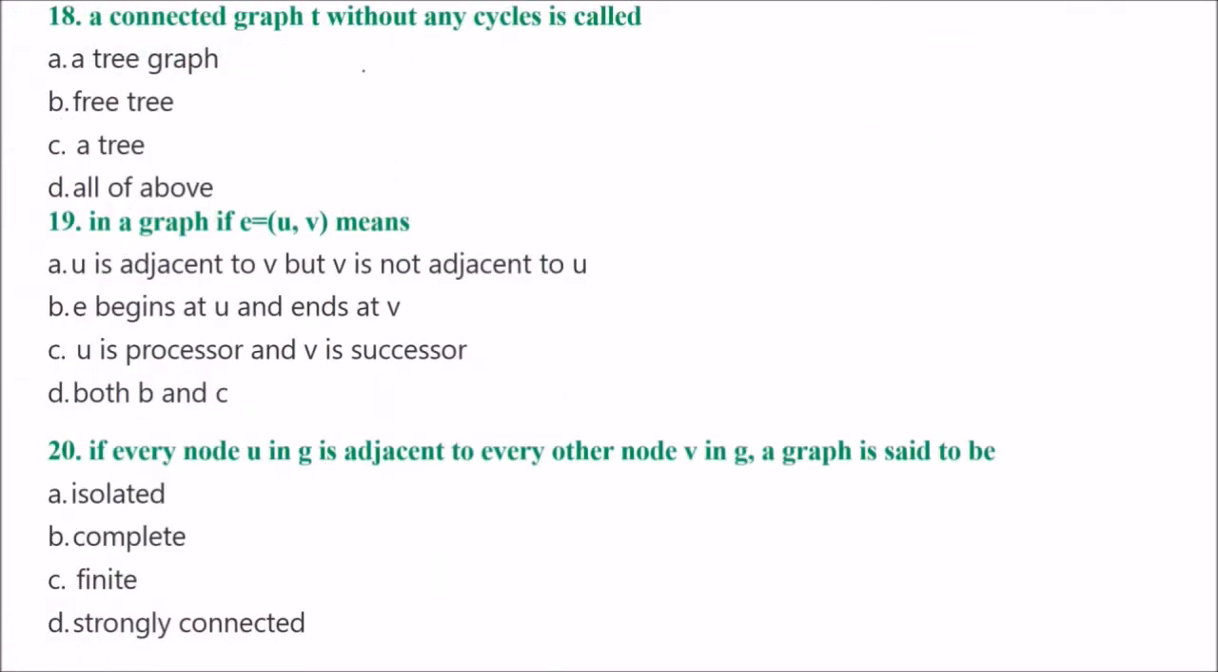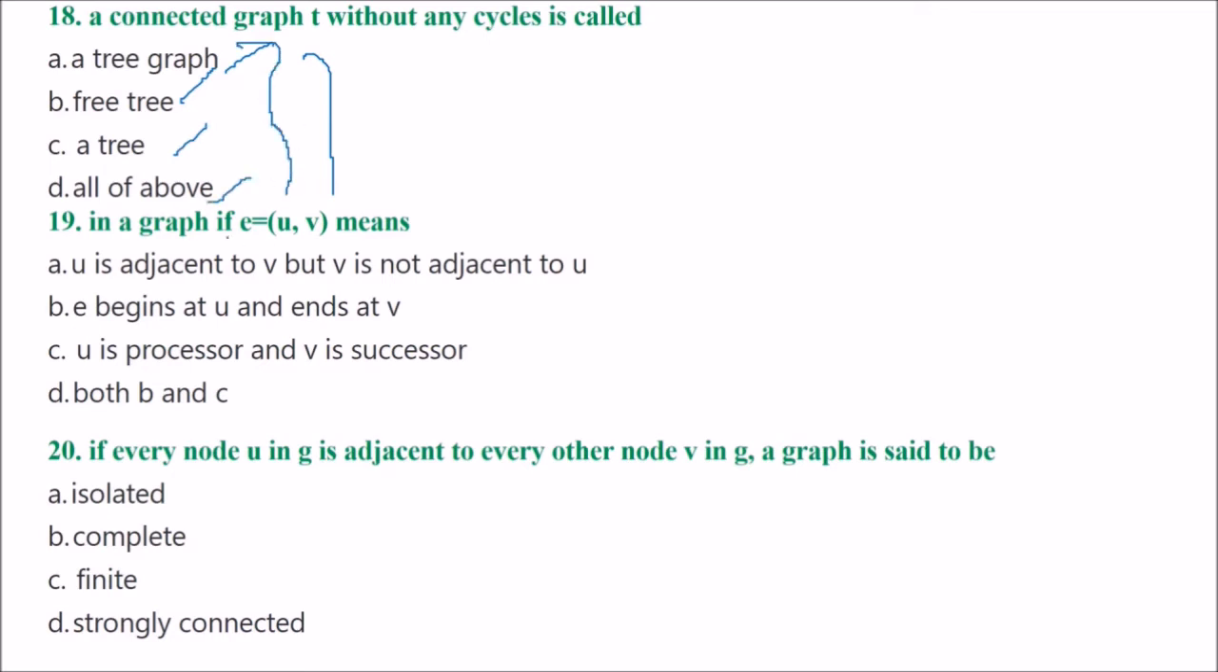Next is, a connected graph T without any cycles is called what? A connected graph T without any cycles is it a tree graph? Is it a free tree? Is it a tree? The answer is, of course, all these are correct. All of the above is the answer.